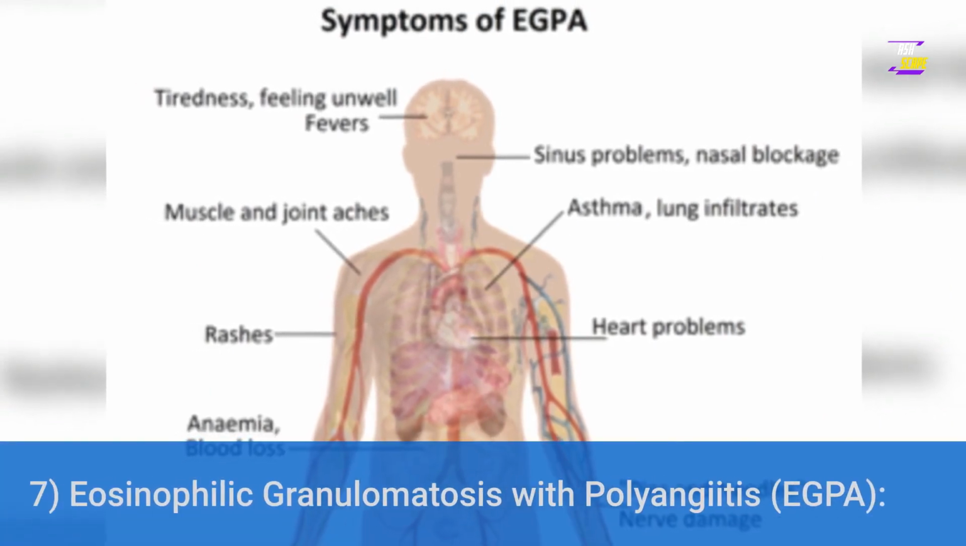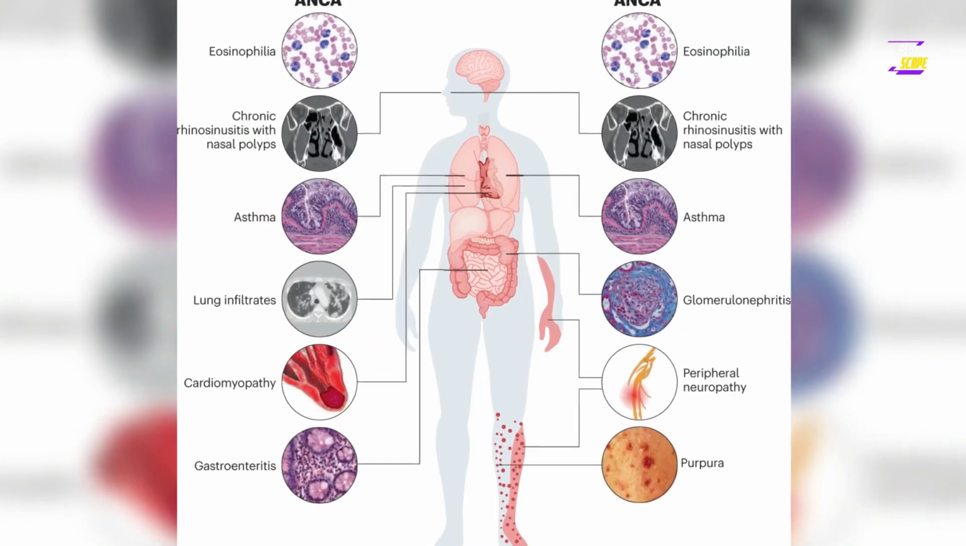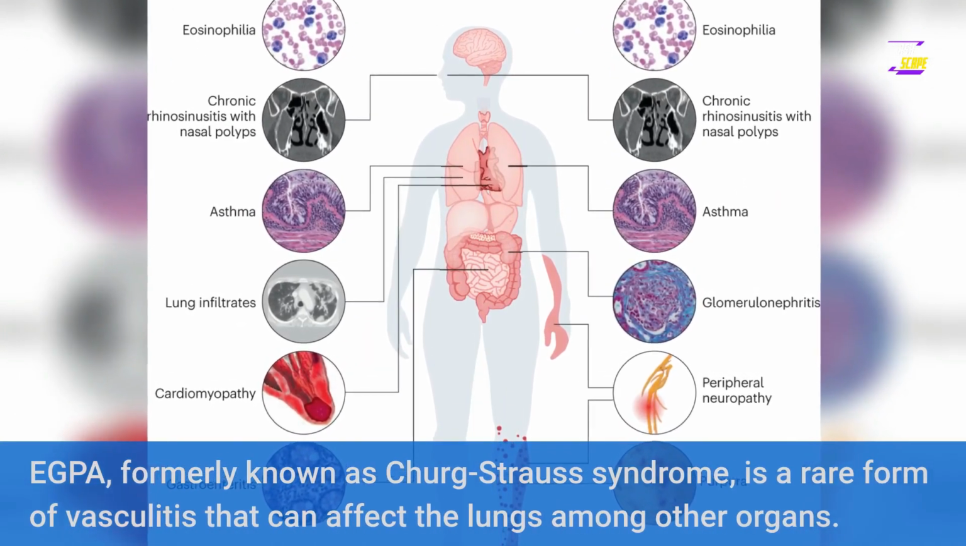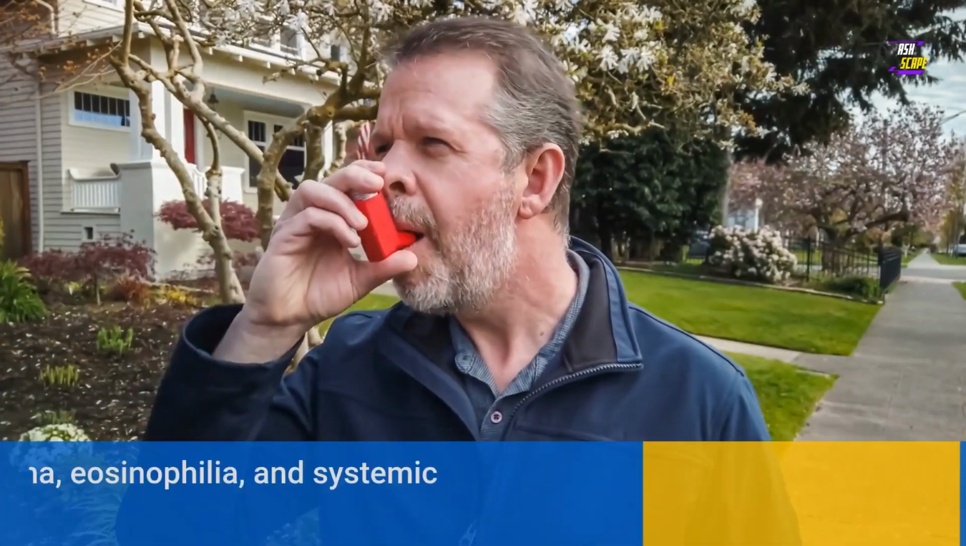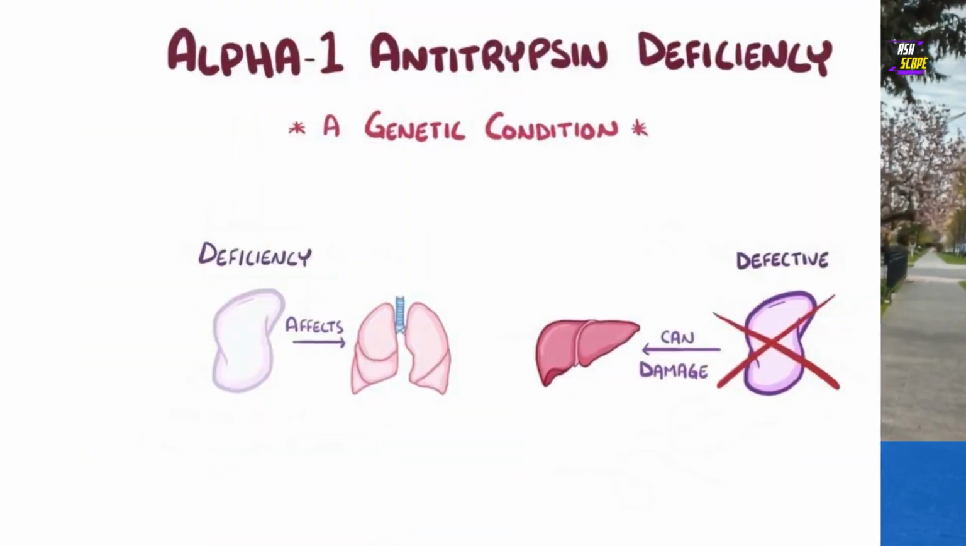7. Eosinophilic granulomatosis with polyangiitis, EGPA. EGPA, formerly known as Churg-Strauss syndrome, is a rare form of vasculitis that can affect the lungs among other organs. It is characterized by asthma, eosinophilia, and systemic vasculitis.